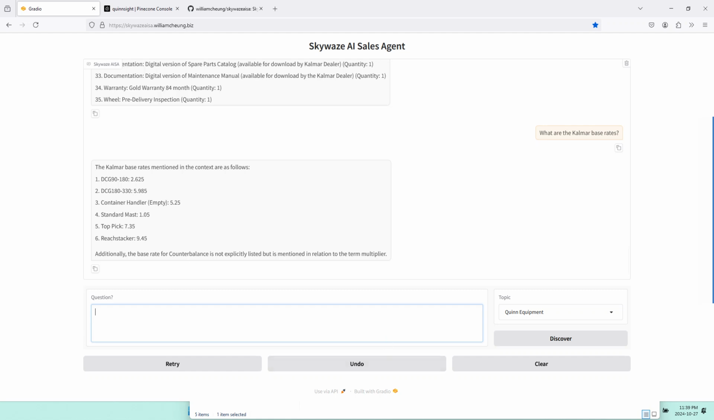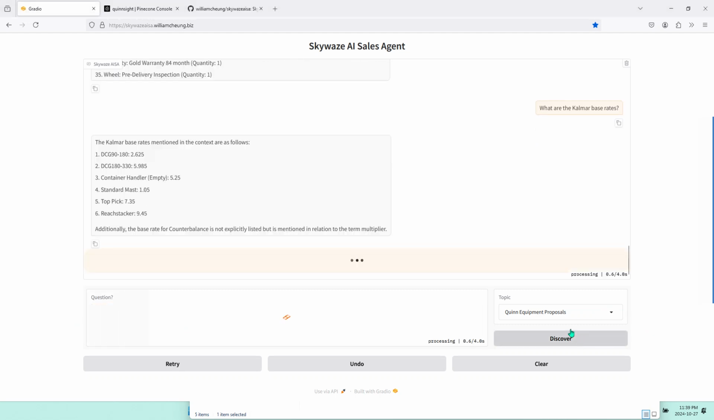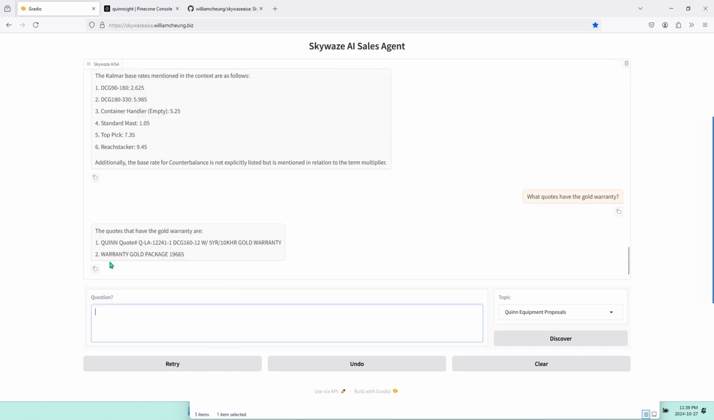Okay, let's try another topic. Quinn equipment proposals. Okay, and I want to know what quotes have the gold warranty. Okay, so these quotes.